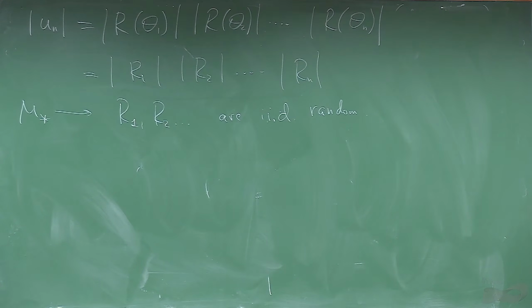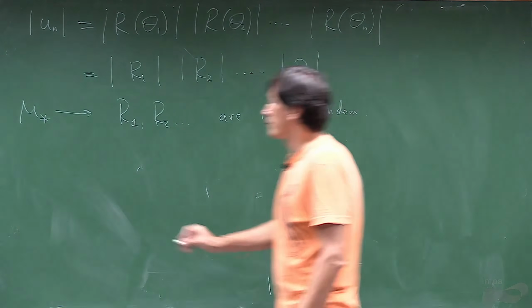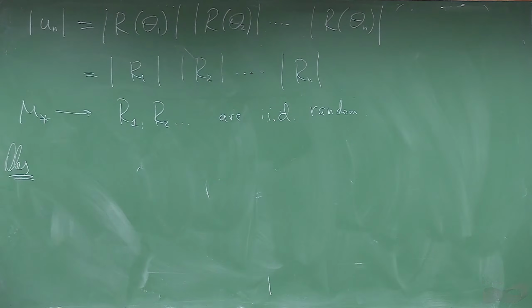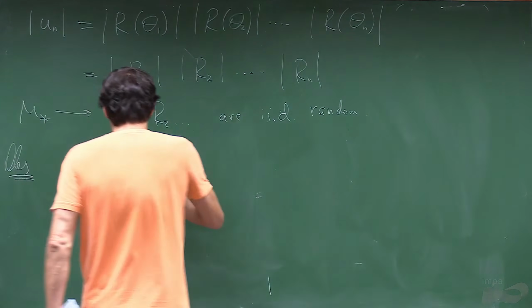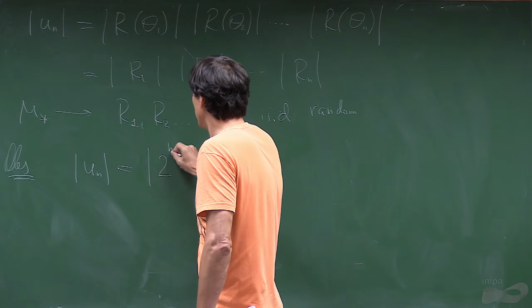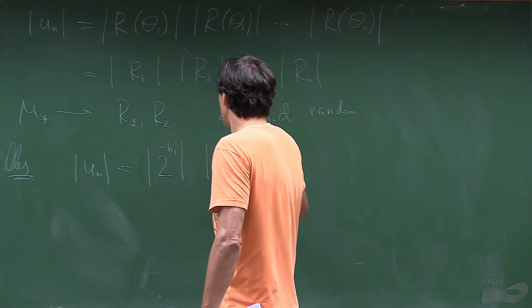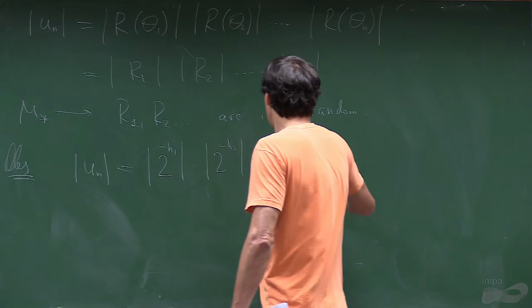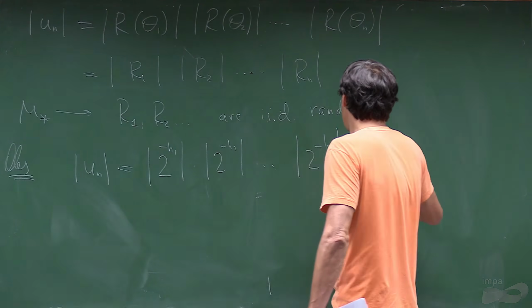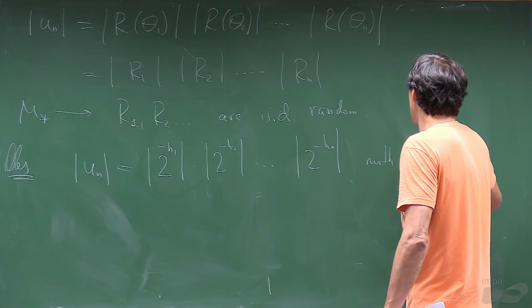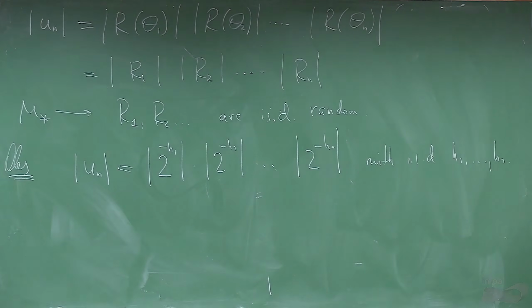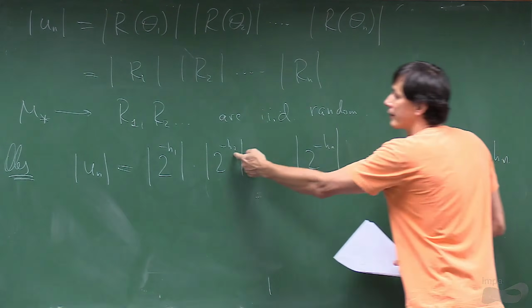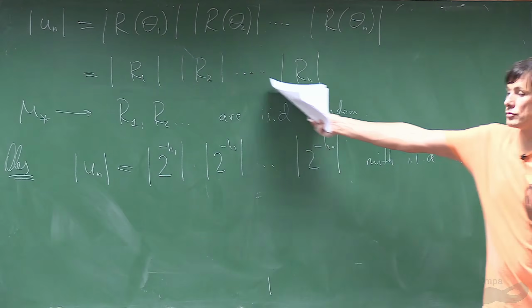And remember that in the last lecture, what Simon showed is that he represented un as a product of 2 minus h1, 2 minus h2, up to 2 minus hn, with IID h1 through hn. So this is essentially the same. The exponents are IID, and it's just up to notation.